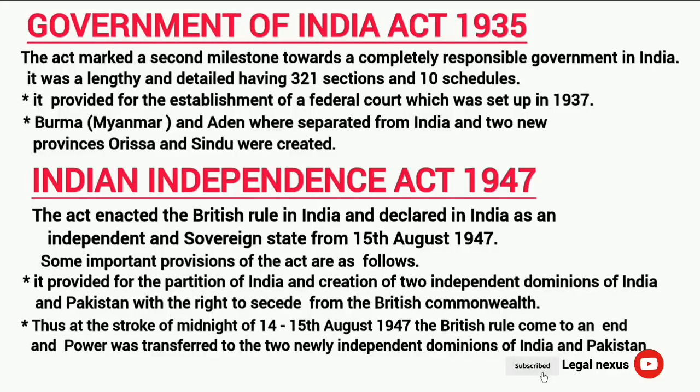Indian Independence Act 1947. The Act ended the British rule in India and declared India as an independent and sovereign state from 15th August 1947. Some important provisions of the Act are as follows. It provided for the partition of India and creation of two independent dominions, India and Pakistan, with the right to secede from the British Commonwealth. Thus, at the stroke of midnight of 14th and 15th August 1947, the British rule came to an end and power was transferred to the two newly independent dominions of India and Pakistan.